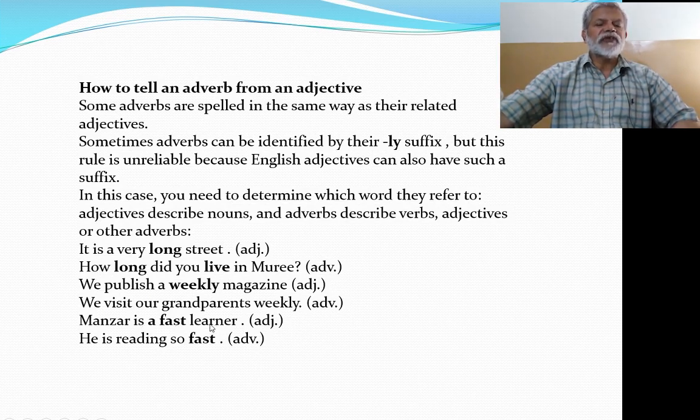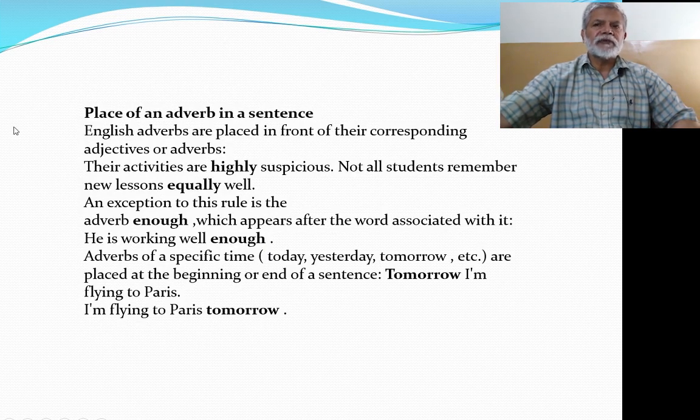Manzar is a fast learner. Here learner is a noun and fast is an adjective because it is describing or qualifying this noun. Whereas in this sentence, he is reading so fast. Fast is an adverb because it is describing this thing which is happening, reading. So he is reading so fast. So fast is an adverb here. So that was how to tell an adverb from an adjective.